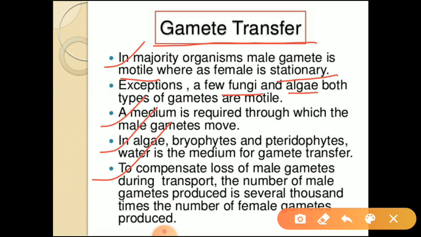So, to compensate this loss, what needs to be produced more? More male gametes need to be produced. Is it clear? So, these are some points which come in pre-fertilization events. Okay. What are they? Gametogenesis and gamete transfer. Is it clear?